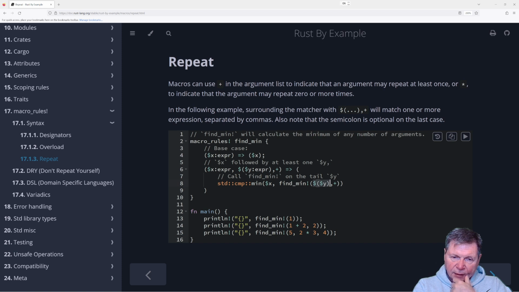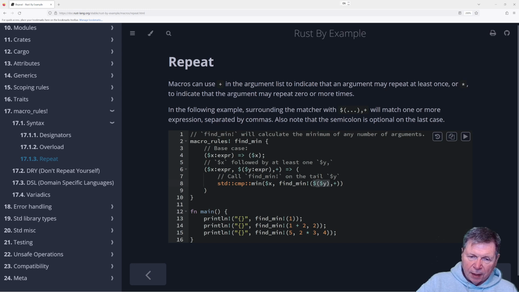That's kind of a fun syntax there, because honestly it means something different here. Oh, it's matching though. No, because here $bracket $y bracket comma plus is a single parameter.